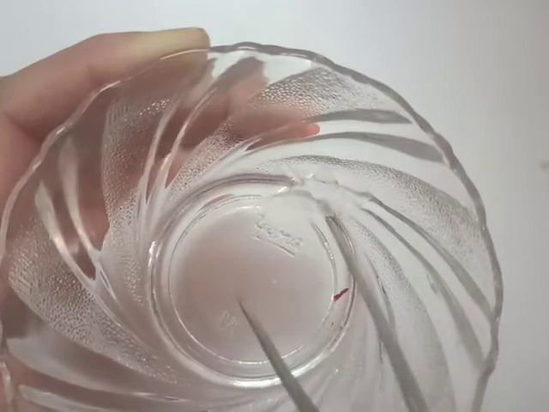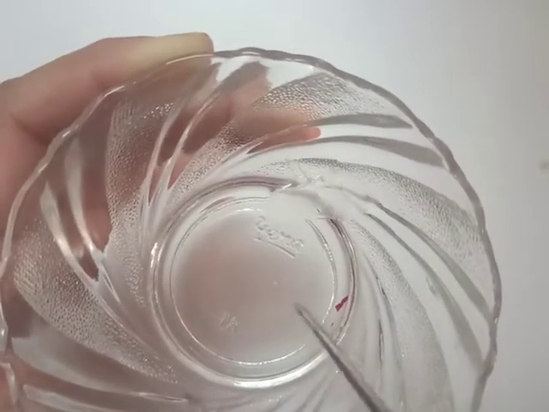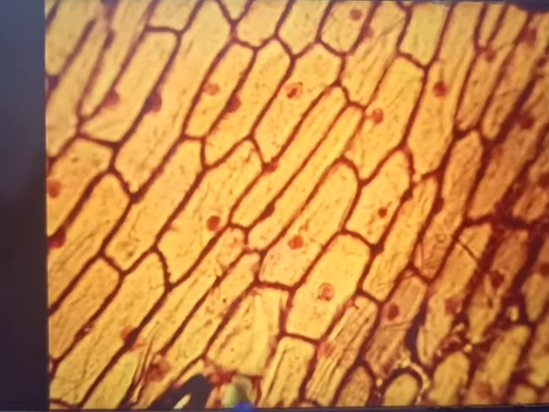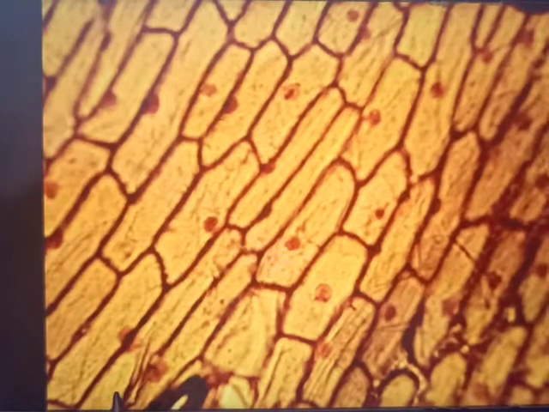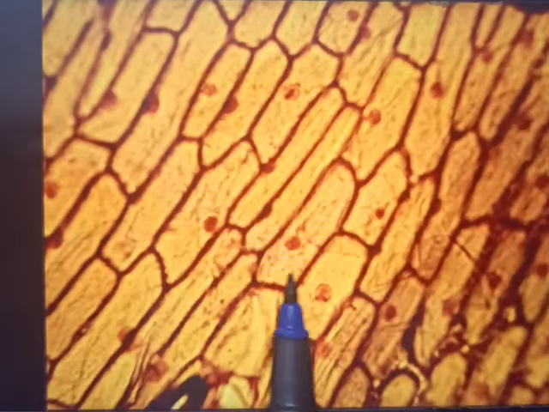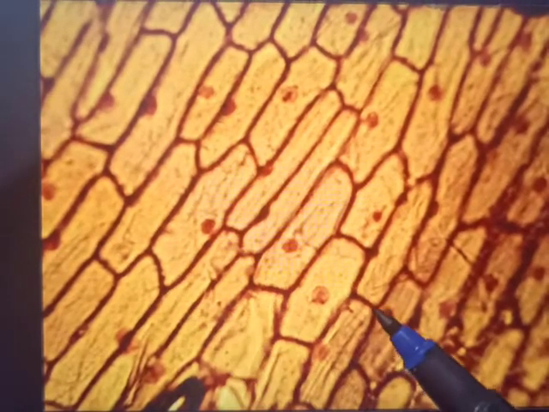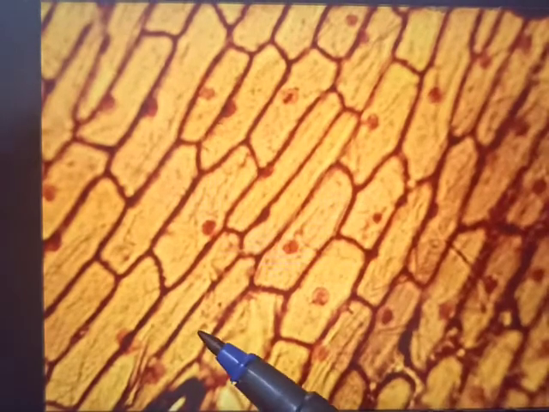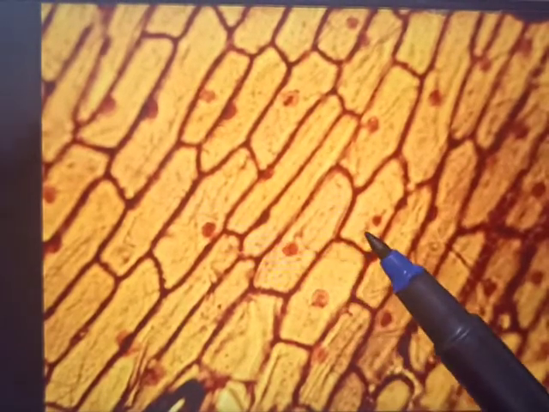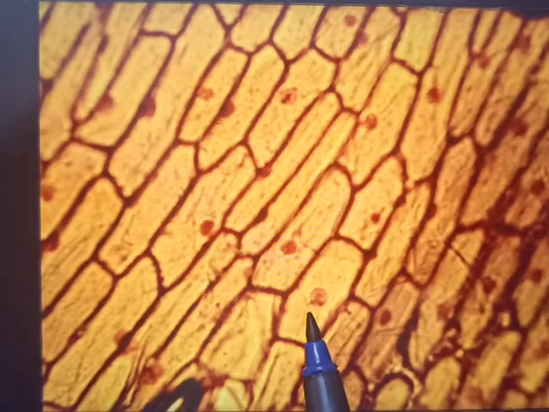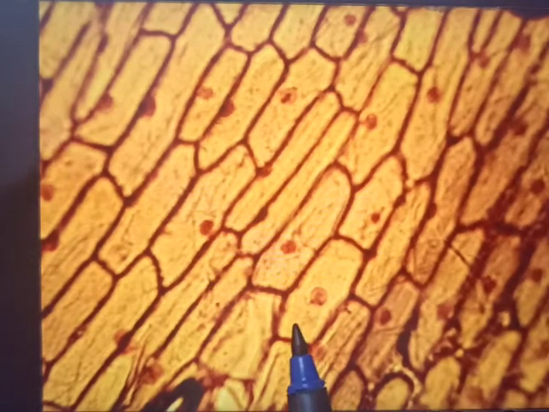After staining, we can observe these kinds of cells. After observing that onion peel under the microscope, this type of structure we will observe. These are the cells, these little compartments that you are seeing. Now what is this? These dots, the darkly stained structure present at the center, that is the nucleus. We have done this activity in 8th standard also.